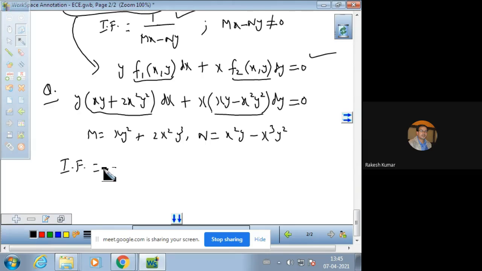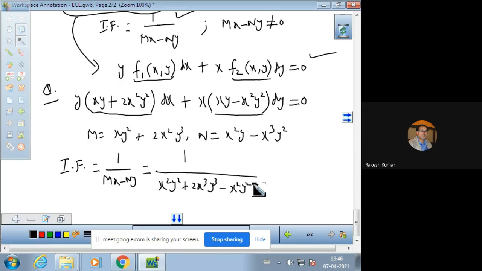We can apply the integrating factor rule. Integrating factor is 1 over Mx minus Ny. So this is 1 over x square y square plus 2x cube y cube minus x square y square plus x cube y cube. Now this term can be cancelled.